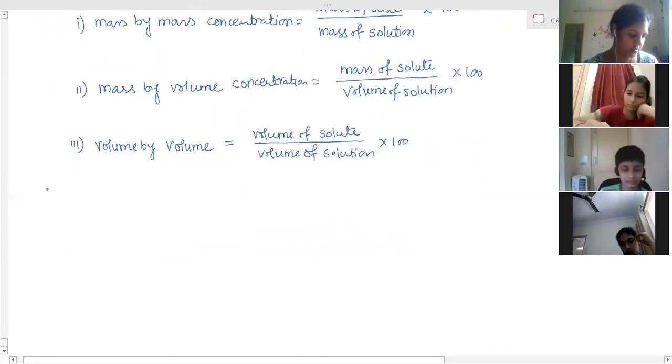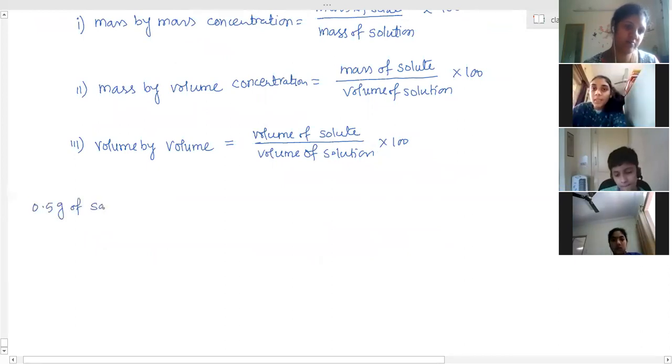Then the numericals. Ma'am, you had told that for mass by volume concentration, you don't multiply it with 100, because these are not the same quantities.